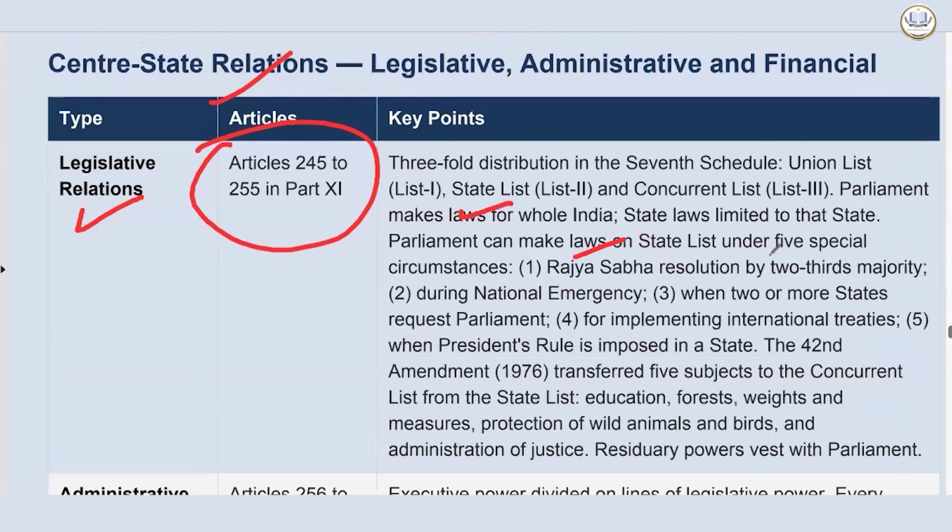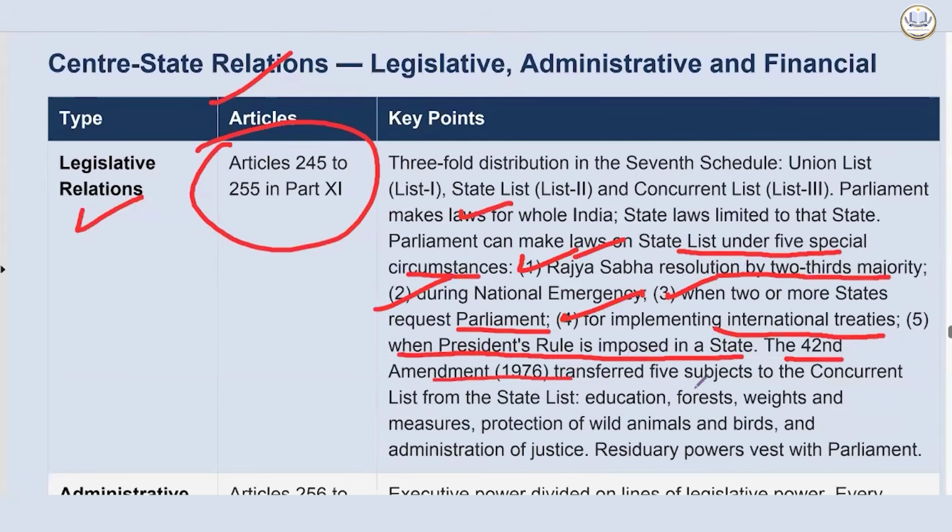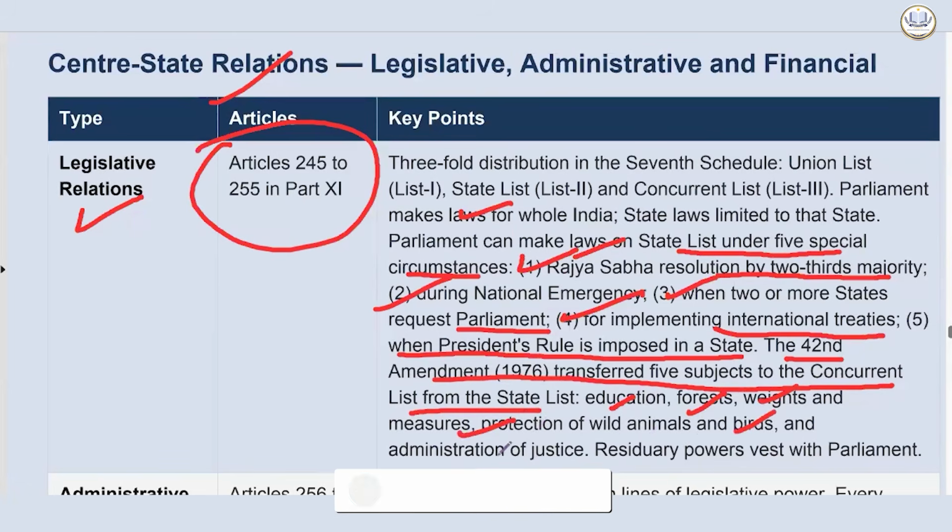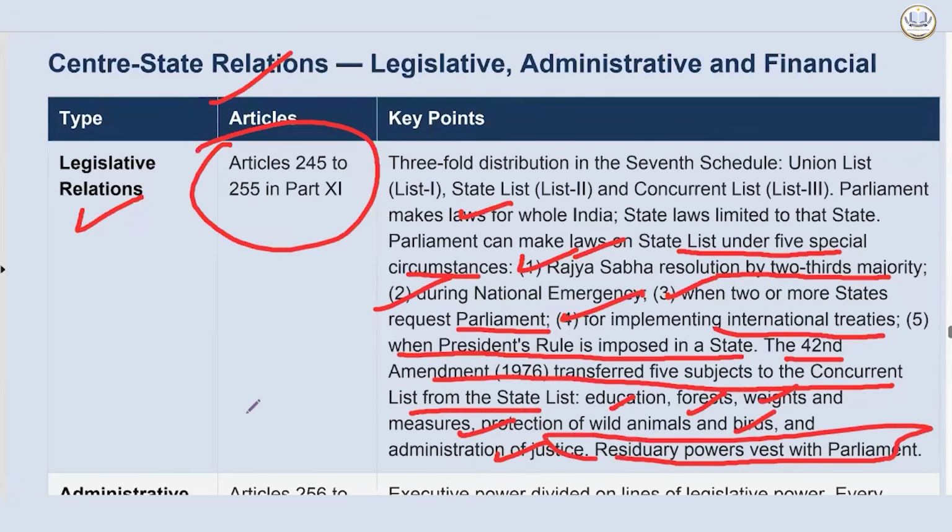Parliament can make laws on the state list under 5 special circumstances: one, Rajya Sabha resolution by 2/3 majority; two, during national emergency; three, when 2 or more states request Parliament; four, for implementing international treaties; and fifth, when President's rule is imposed in a state. The 42nd Amendment Act transferred 5 subjects from the state list to the concurrent list: education, forest, weights and measures, protection of wild animals and birds, and administration of justice. Residuary power always will vest with the Parliament.